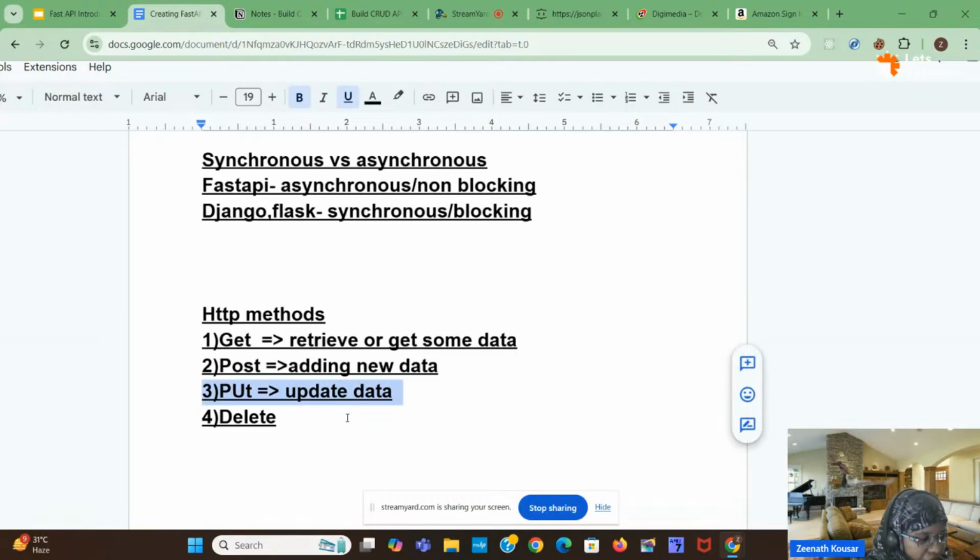Delete is nothing but, yeah, I will go to the practical part. If you understand this, then I will go on. So next, the DELETE part. Delete means we can delete data from the database. If we have 10 students and we want to delete one user from it, we can use the DELETE method.